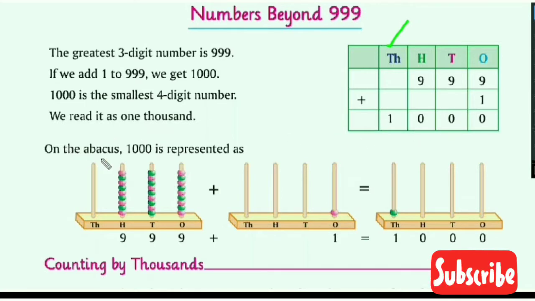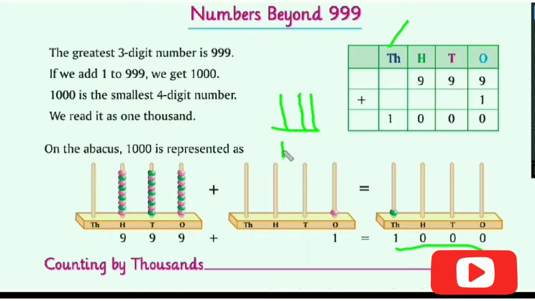Now see, on abacus 1000 is represented as, this is the 999. If we add one bead in it, then we can represent 1000 like this on abacus kit. How do we represent 100 on abacus kit? Suppose this is the kit. My drawing is not that good. If we are representing 100, then this is the hundreds place, this is tens place and this is ones place.